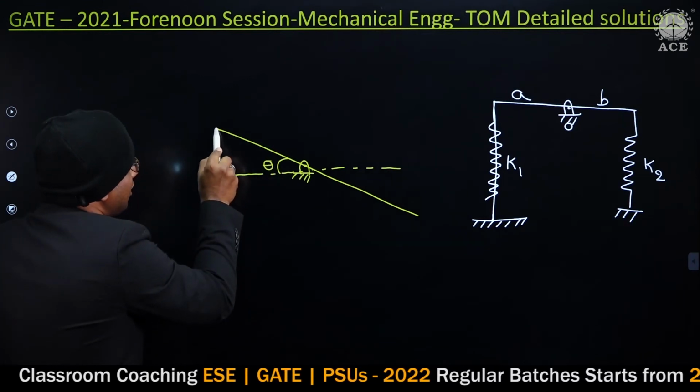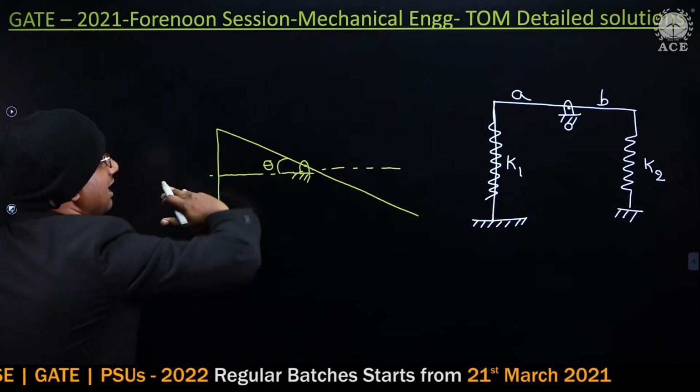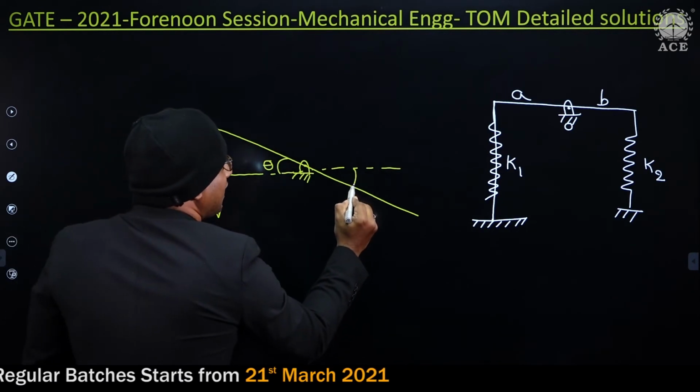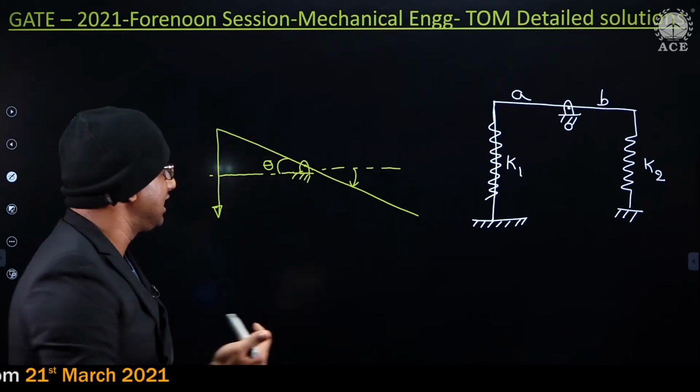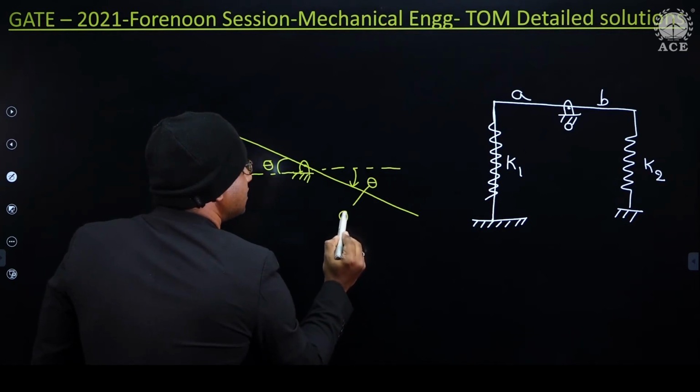Now tell me, guys, draw the free body diagram. When I try to displace, assume I am moving like this, the inertia force will be opposite to acceleration. This is the direction of theta, and of theta double dot also.